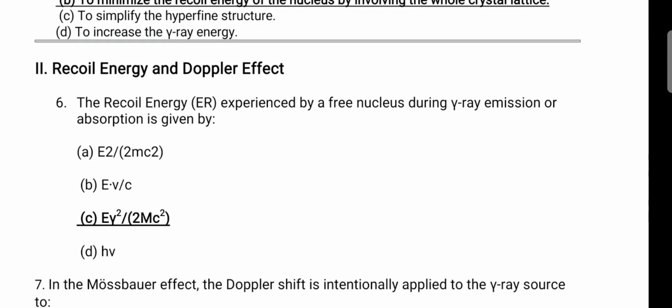Next one, the recoil energy experienced by a free nucleus during the gamma ray emission or absorption is given by, what is the energy? If you want to calculate the energy, it is E gamma squared divided by 2 mc squared, where E gamma means energy of the gamma rays.